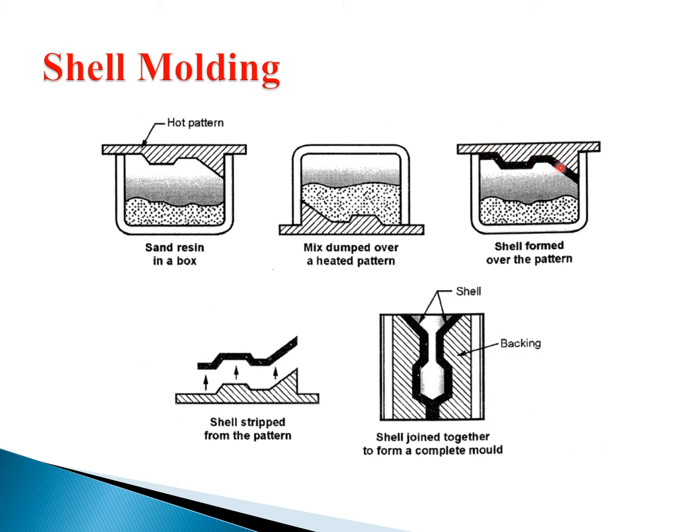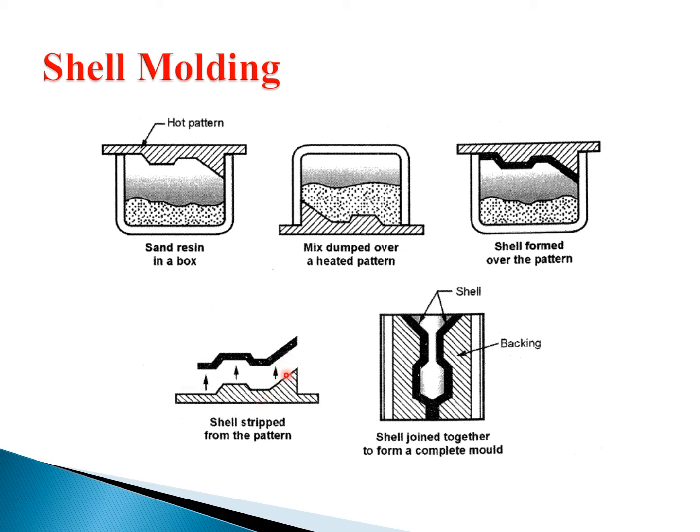By mixing in the resin, the sand has a sticky nature, so on turning, the sand attaches to the pattern. Then after the machining process, we remove this part. This is the mixture of silica sand and resin, and this is our required object. Then we get this pipe or rod, you can call it anything.